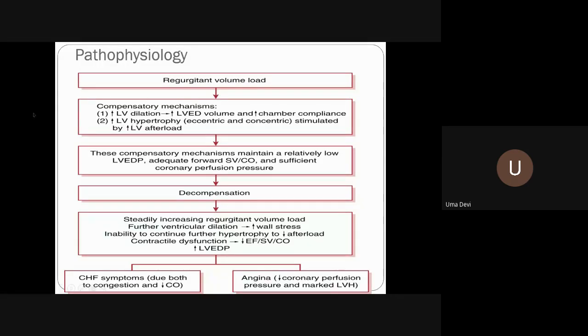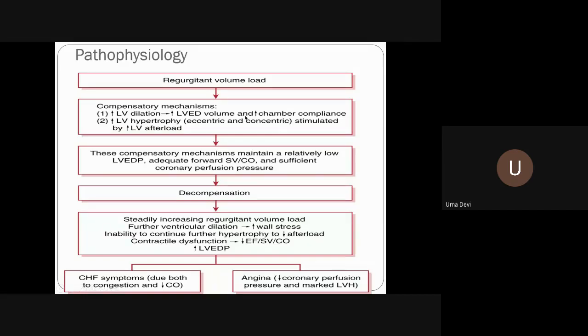Now, the effect is that these compensating mechanisms maintain a relatively low left ventricular end diastolic pressure. There is an adequate stroke volume and cardiac output. Till the end it tries to maintain the adequate stroke volume and a sufficient coronary perfusion pressure. Now this goes on for a long time, so the patient will be asymptomatic.